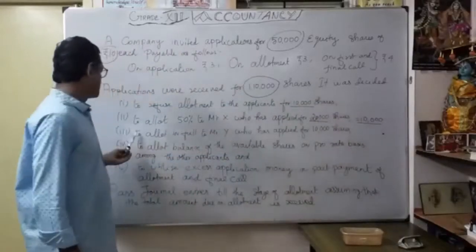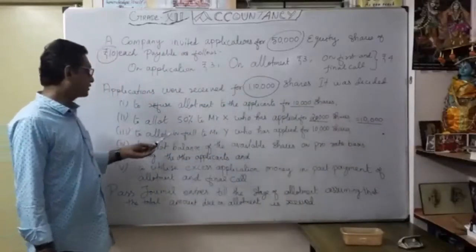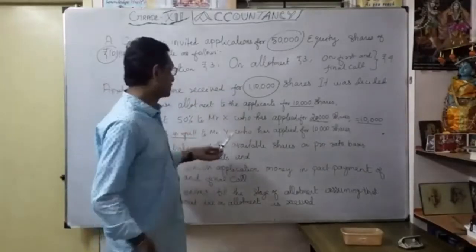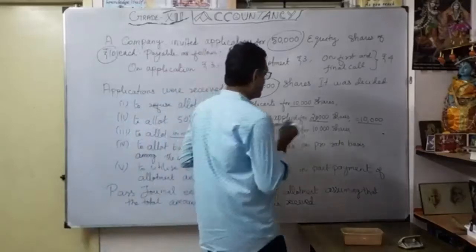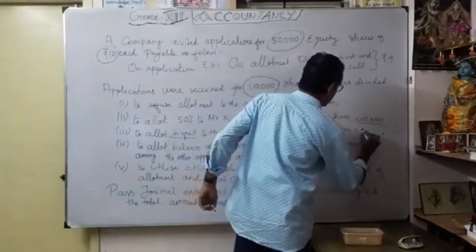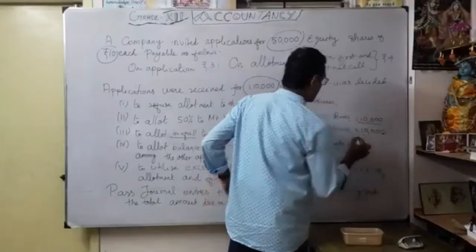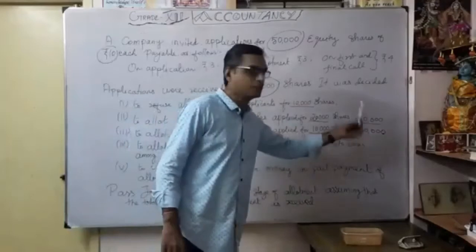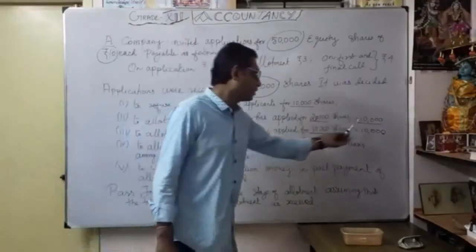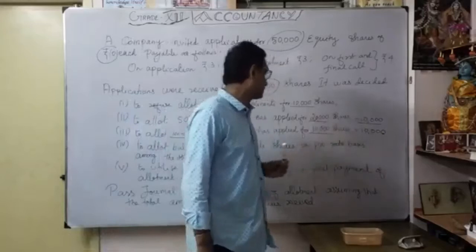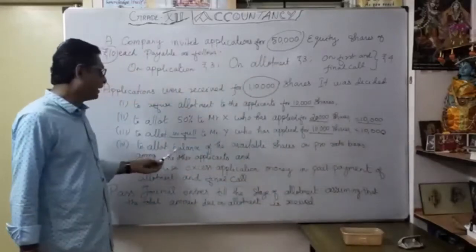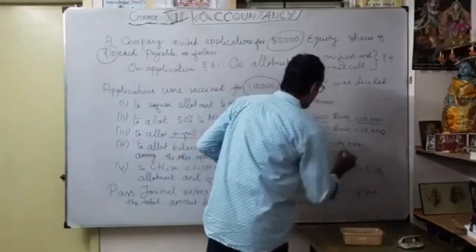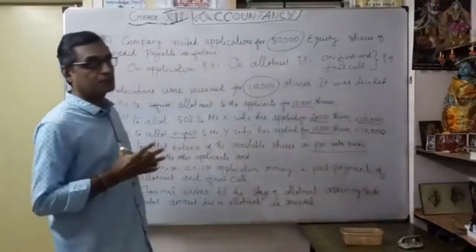Then the third category: to allot in full to Mr. Y, who applied for 10,000 shares. So whatever 10,000 he applied for, we allotted 10,000 shares, in full. Now 10,000 here and 10,000 there. Thereafter, to allot the balance of the available shares on a pro rata basis. So whatever the balance, you have to allot on a pro rata basis.